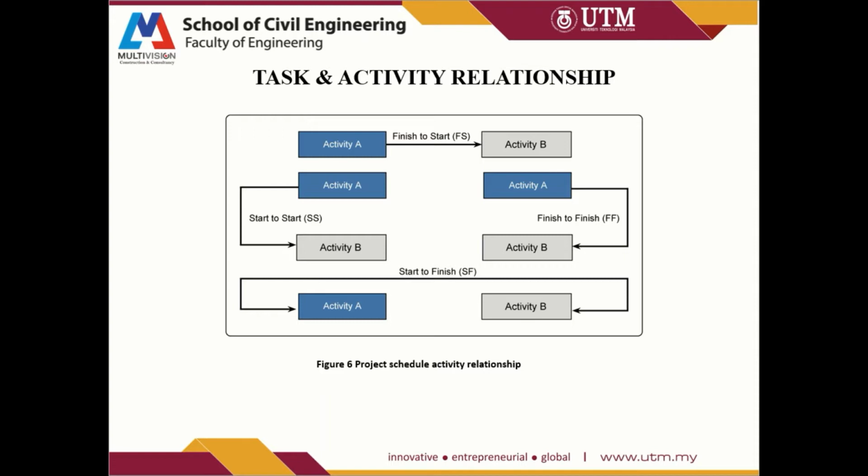From the WBS, we can then identify all the tasks. When we put all the tasks in MS Project, we can identify what kind of relationship the tasks undergo. There are 4 types of relationship, as shown here: finish to start, start to start, start to finish, and finish to finish.